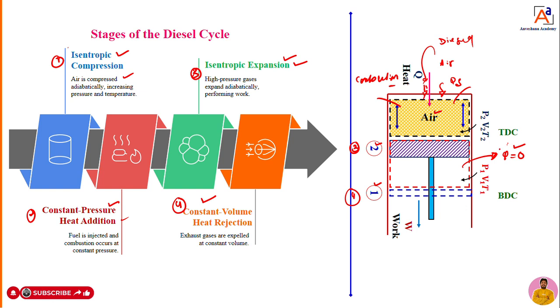That also takes place suddenly, which means isentropic expansion. Since it is expansion, we get work at the crankshaft. This is the third process.